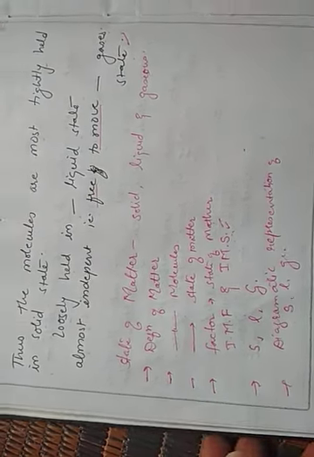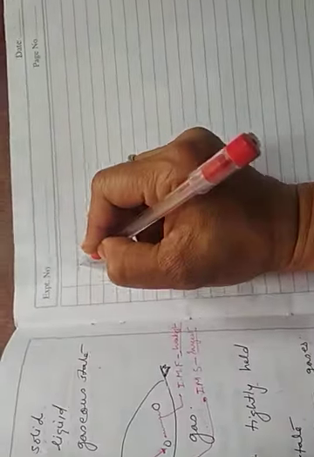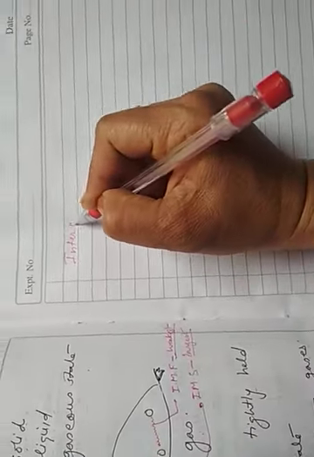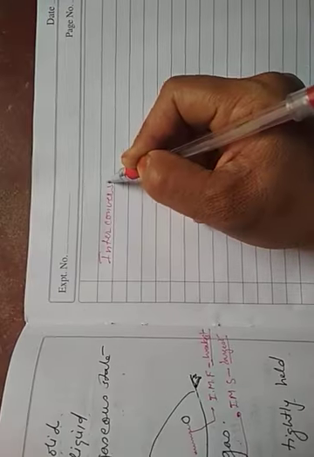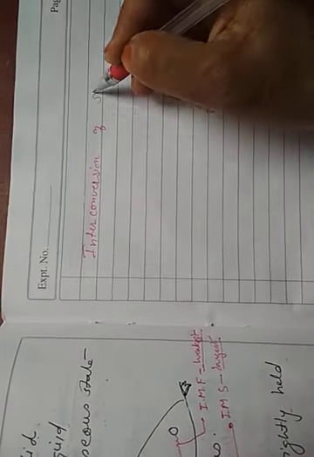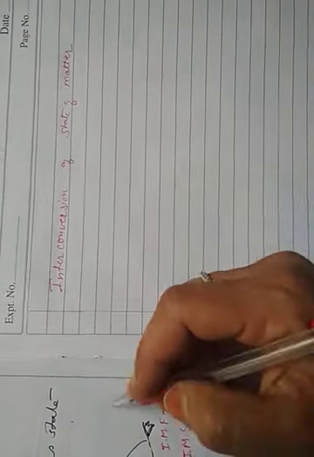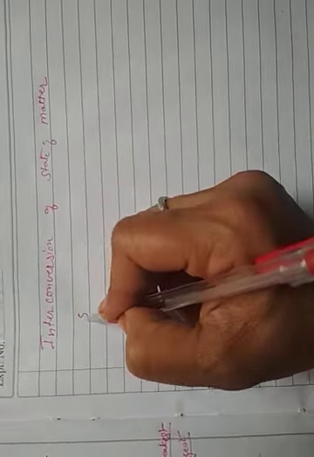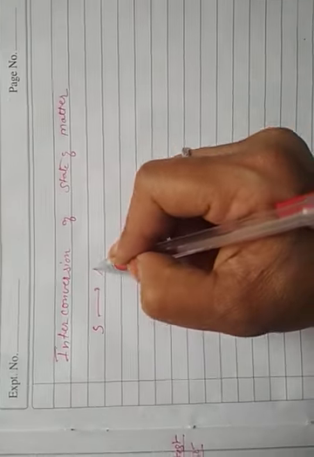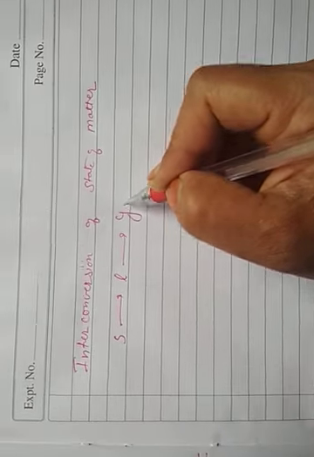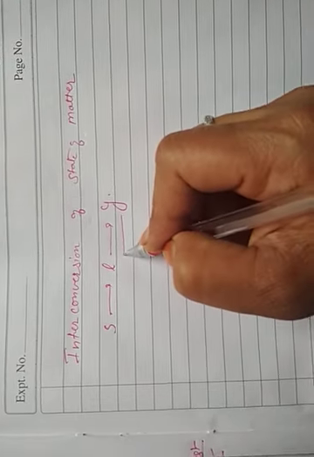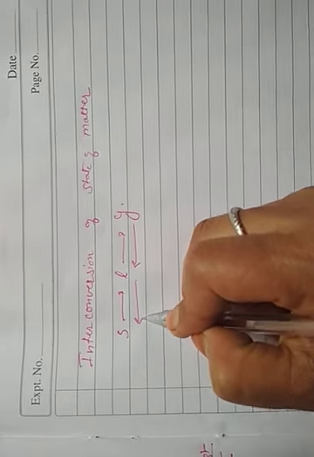Let me just introduce it, then we will continue in the next period. The next topic will be interconversion of states of matter. Interconversion means the change of state of matter from solid to liquid, liquid to gas, or gas to liquid, liquid to solid.